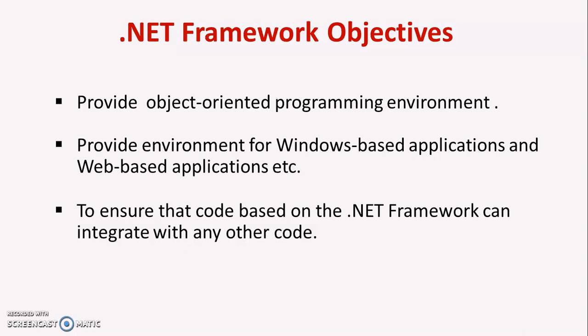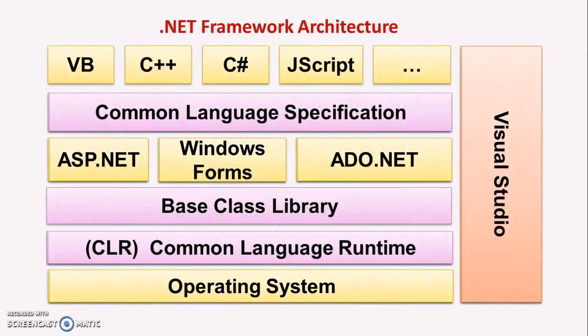The .NET Framework objectives are to provide an object-oriented paradigm, and to provide an environment for Windows-based applications and web-based applications. It also ensures that every code can be integrated. So in the framework we have VB, VC++, C Sharp, J Sharp, JavaScript, and many more languages it supports. Then it contains the common language specification in the framework, aligned with ASP.NET, Windows Forms applications and ADO.NET. It contains the base class library and the common language runtime engine above the operating system.